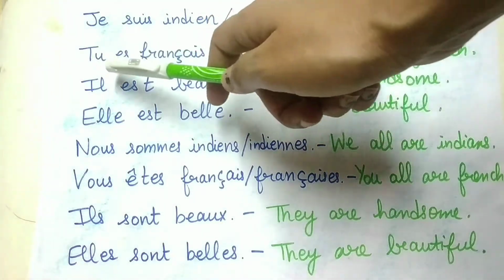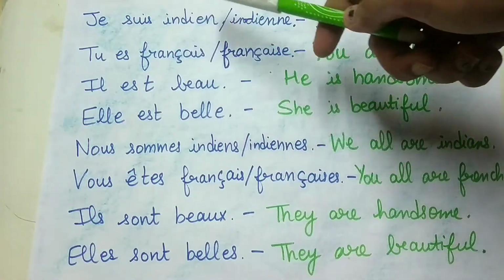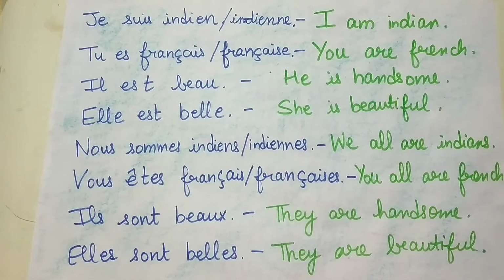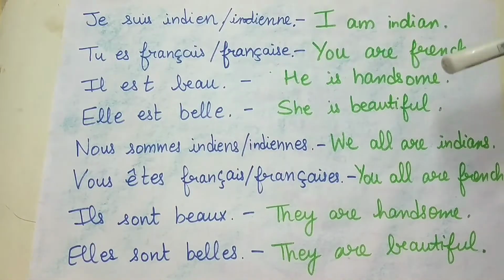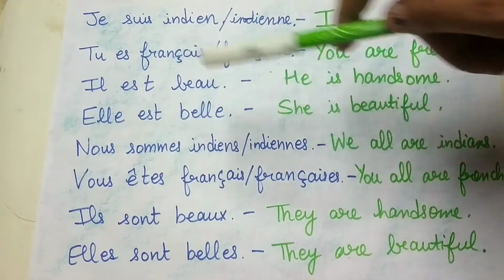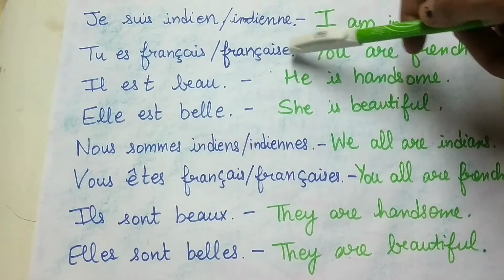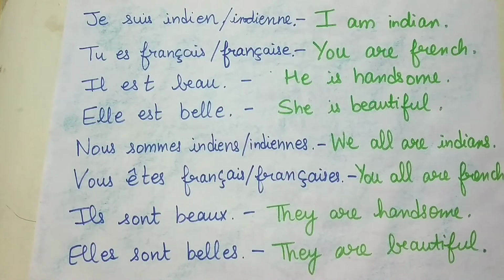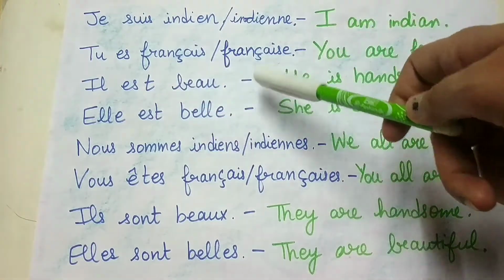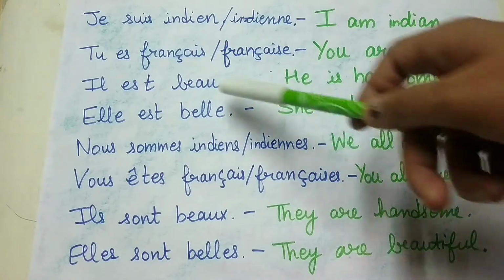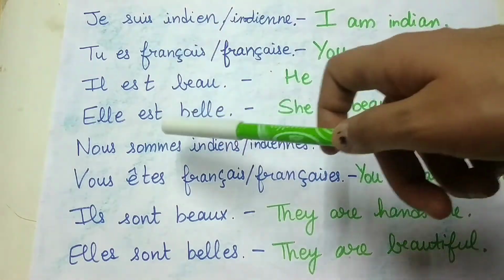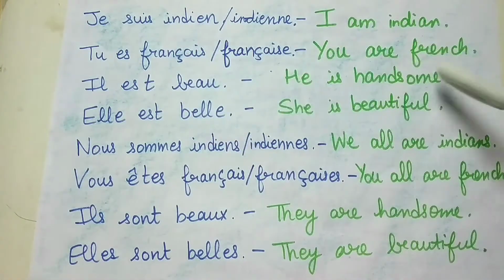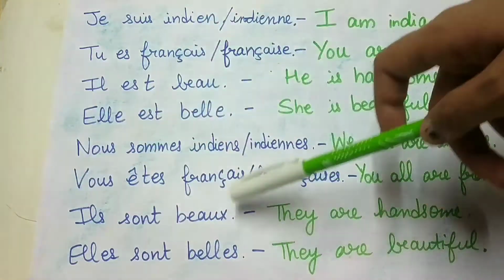Then we have tu es français ou française. So tu es is you are, and français means French. So français without an E is used for boys, and if we add E, it is used with girls. So français will be used with masculine nouns, and française with an E is used with feminine. So most of the times we add e with feminine gender only. Next we have il est beau, he is handsome. So beau is a new word, it means handsome in French. Then we have elle est belle, she is beautiful.